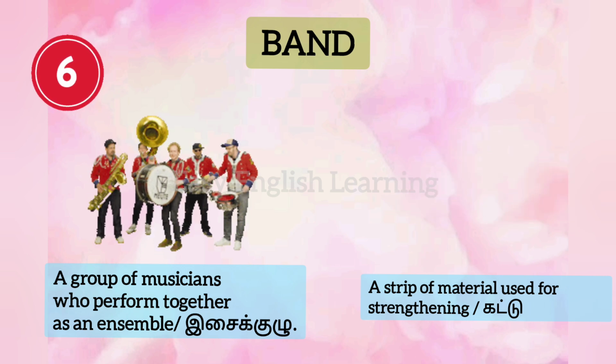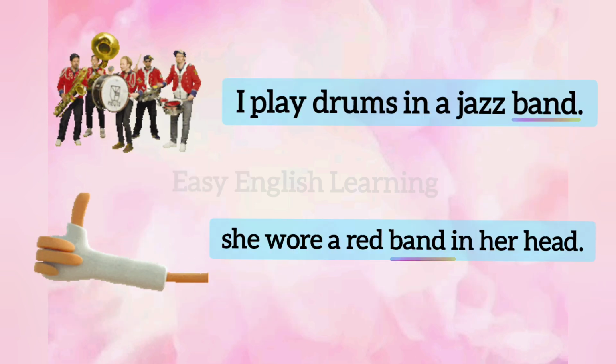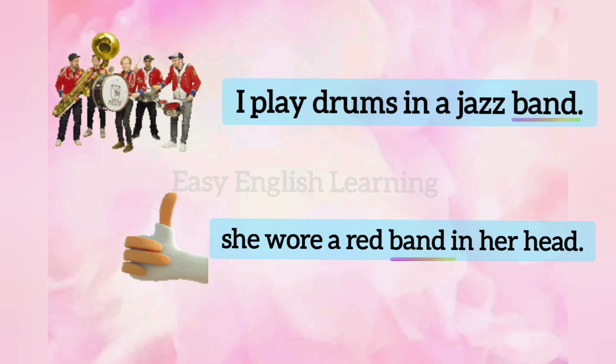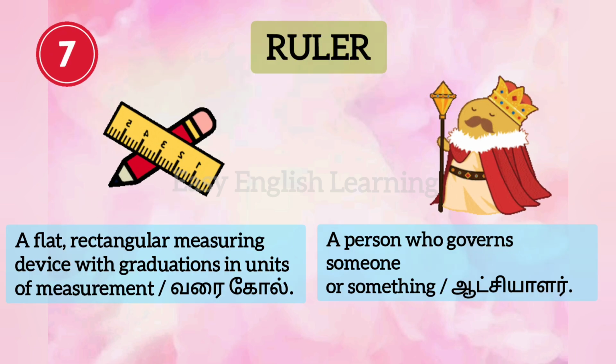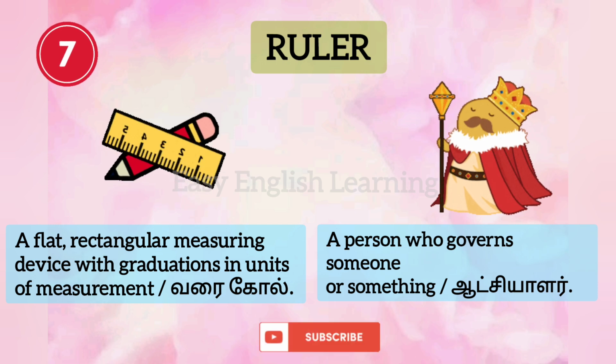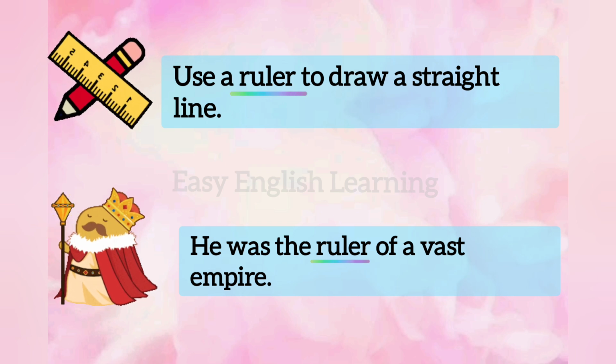Band. Example. I play drums in a jazz band. She wore a red band in her head. Ruler. Example. Use a ruler to draw a straight line. He was the ruler of a vast empire.